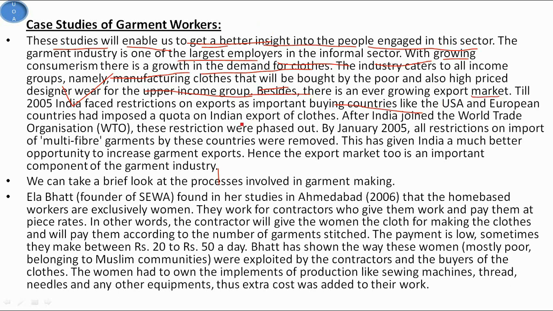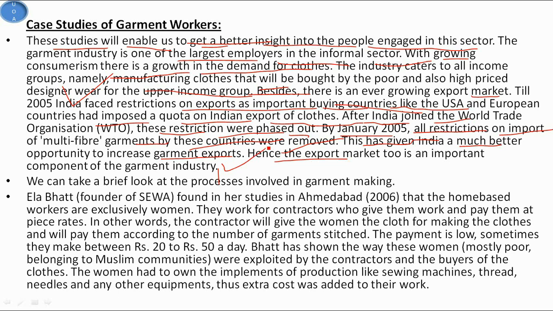Till 2005, India faced restrictions on export, as important buying countries like the USA and European countries had imposed a quota on Indian export of clothes. After India joined the WTO, that is the World Trade Organization, these restrictions were phased out. By January 2005 all restrictions on import of multi-fiber garments by these countries were removed, and this has given India a much better opportunity to increase garment export. Hence the export market too is an important component of the garment industry, which is also talked about in the economic survey of this year. There are two types of informal workers in this industry.